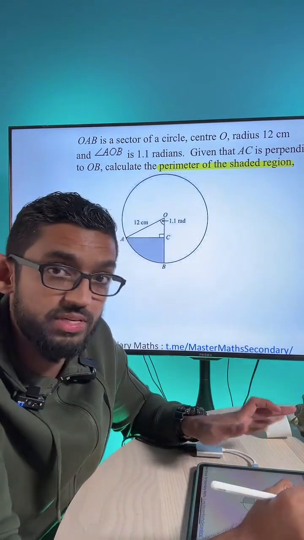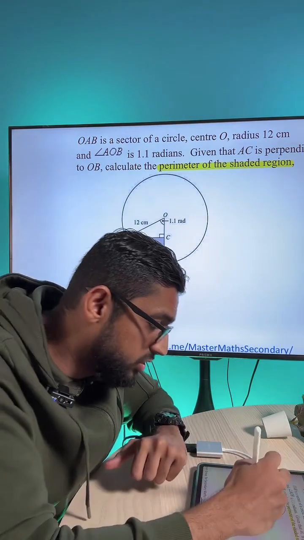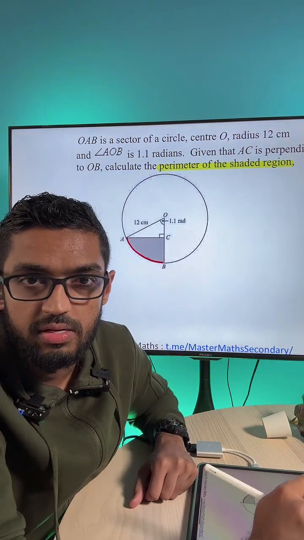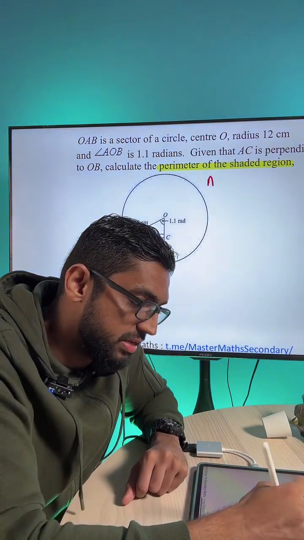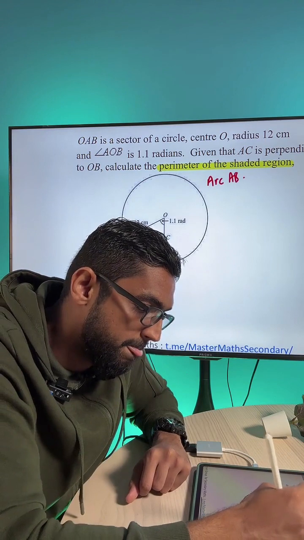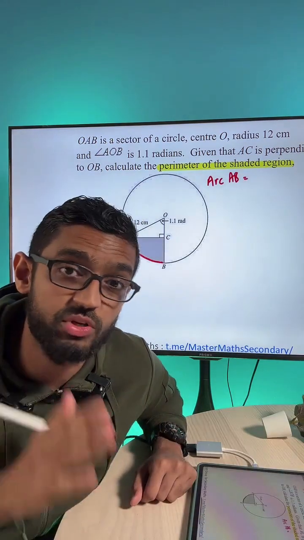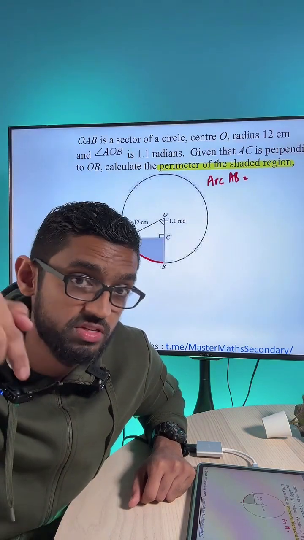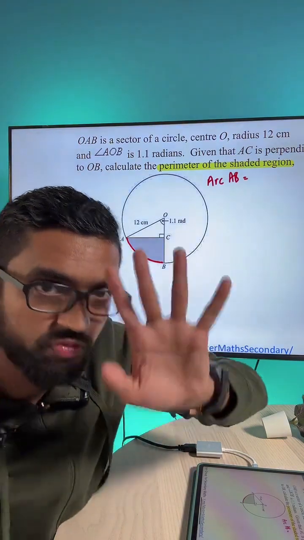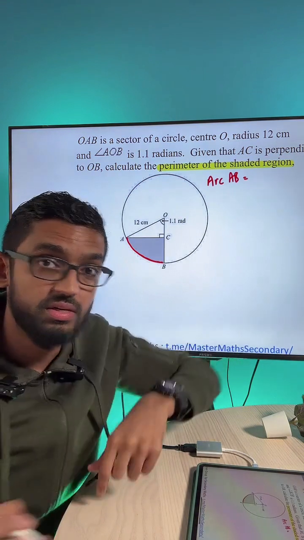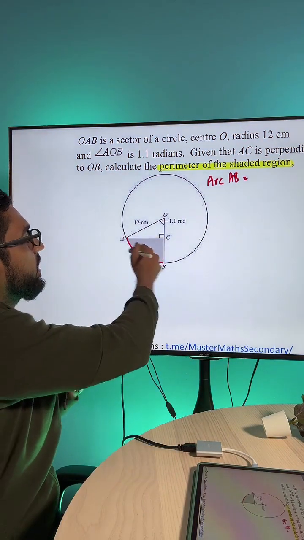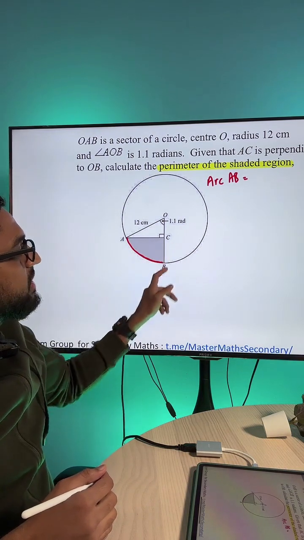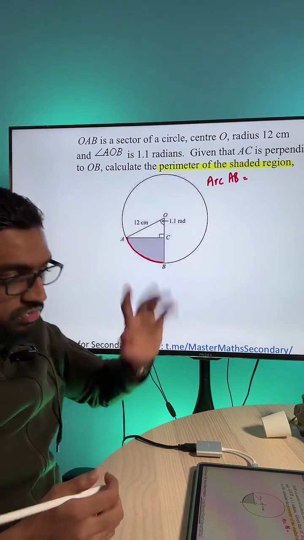Okay guys, come. Let's talk about the perimeter, which means outline. So the first thing I'll do, I'll find this red line here because that is the easiest to find. Now the red line, which is the arc AB, let's write that down. Since this is a radian question, to find the arc length, you just need to do r theta. Remember the formula just now? R theta will solve this question for that AB part. Once you find AB, the next step is just to find BC and AC, and we solve the problem.